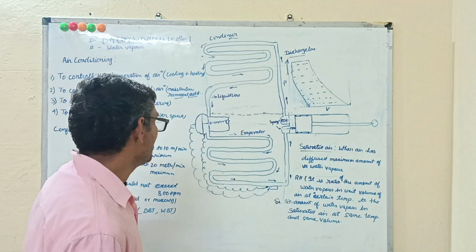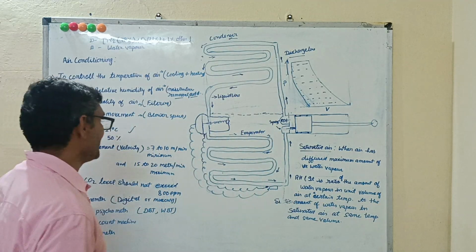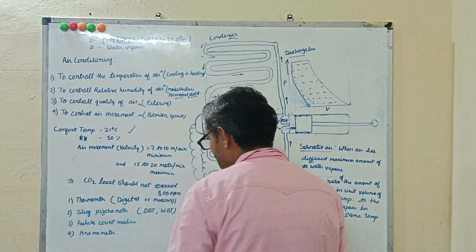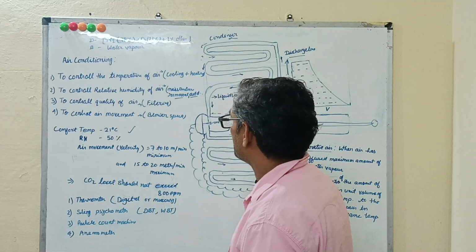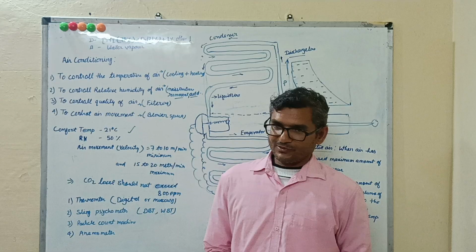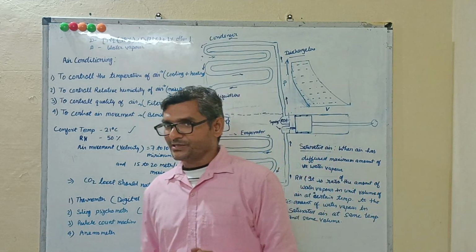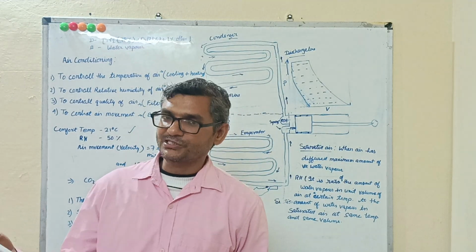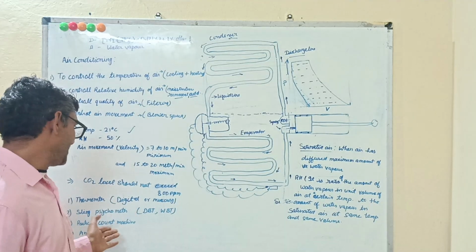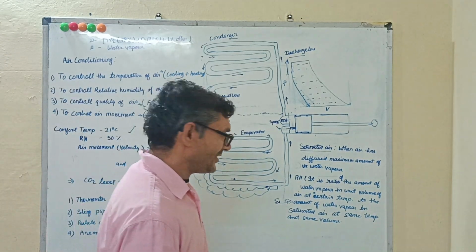We can find out the relative humidity with the help of the chart. Now the particle count machine. This is equipment to measure particle count, how much dust is there. We can measure with this machine very easily.